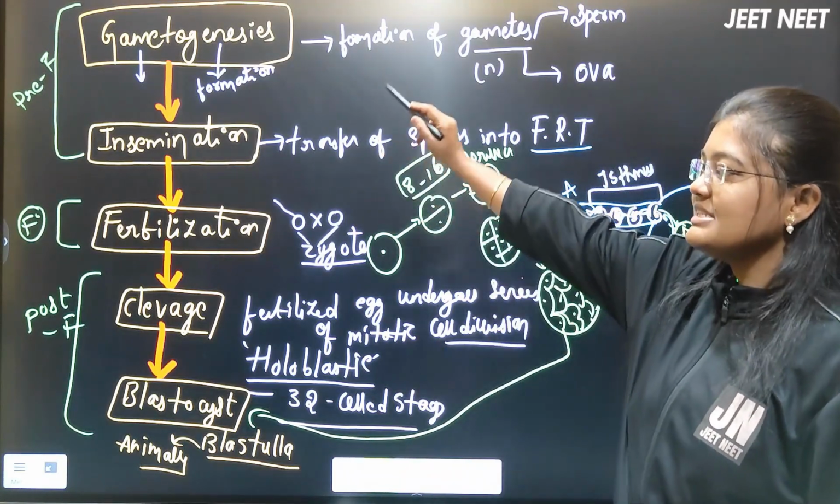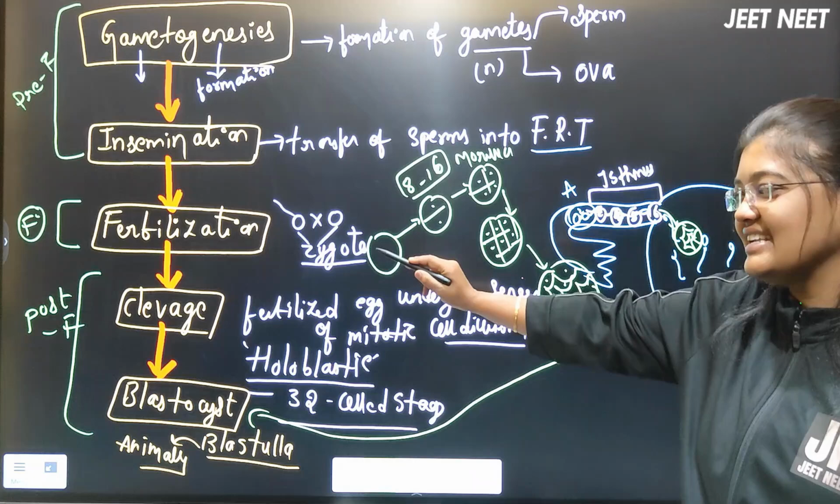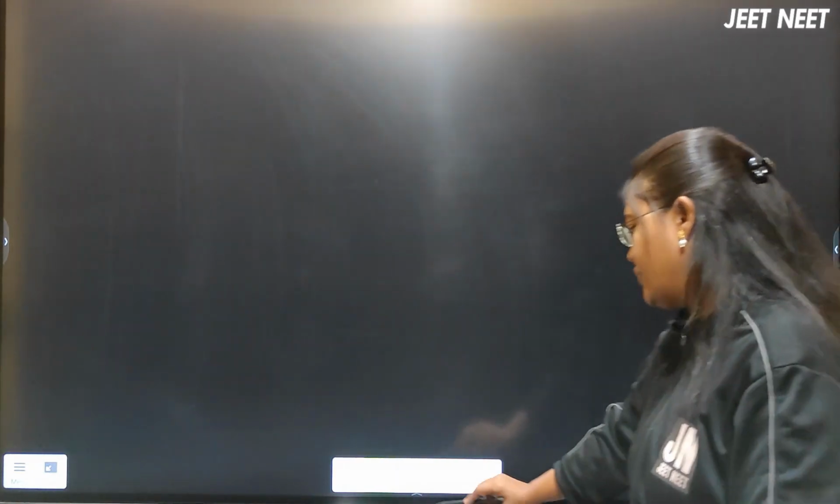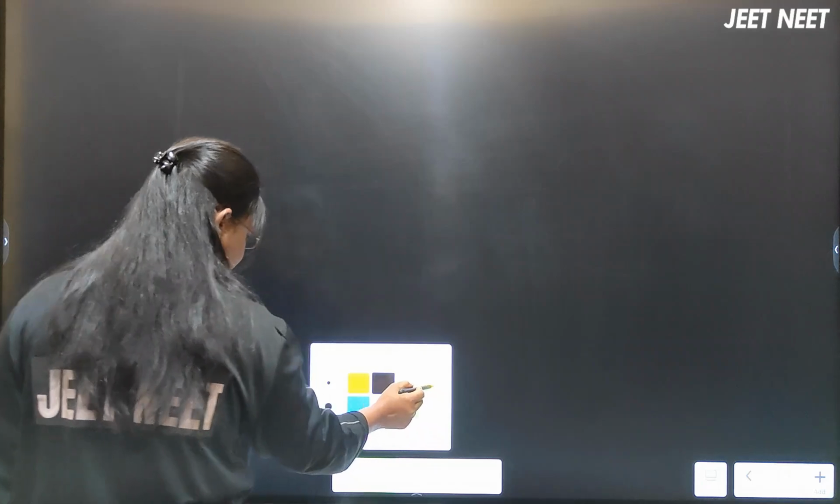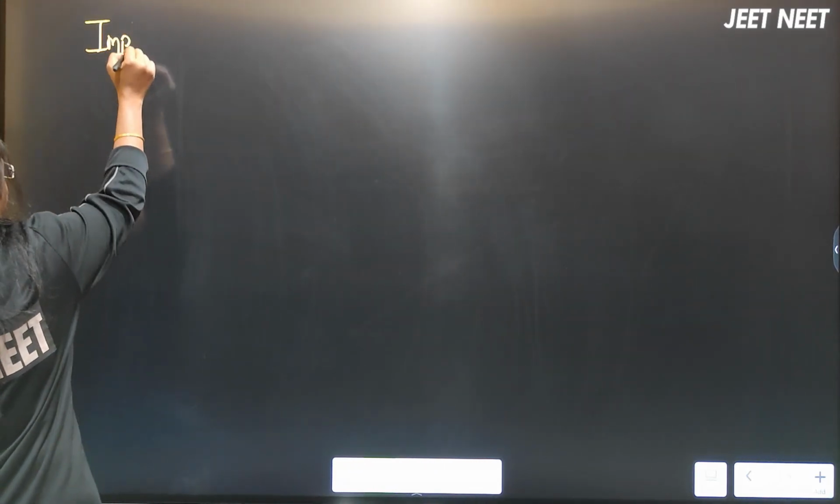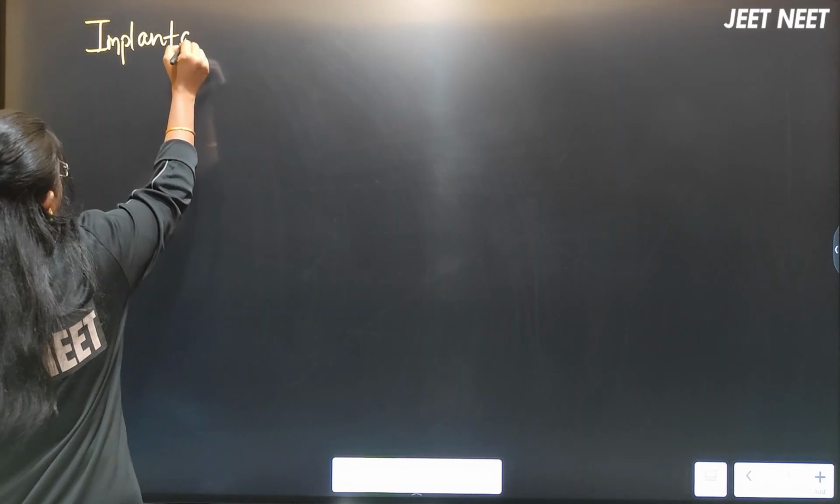I hope I am clear with this: gametogenesis, insemination, fertilization, cleavage and the blastocyst. The next step that is going to happen is the implantation. The next event which is happening is the implantation.